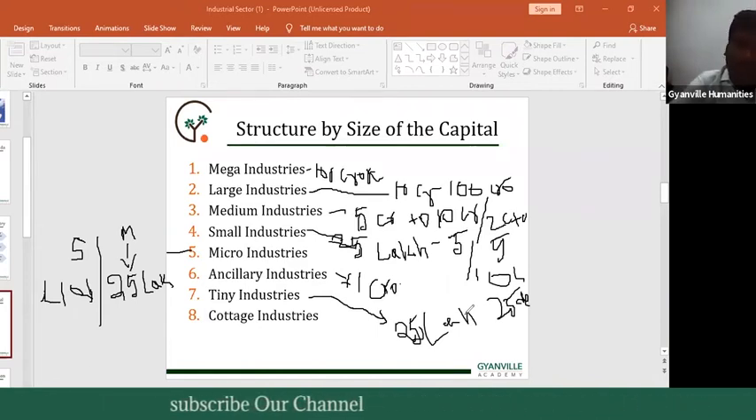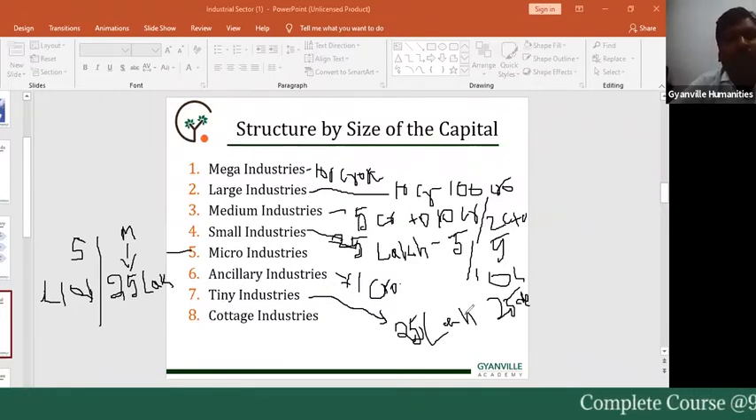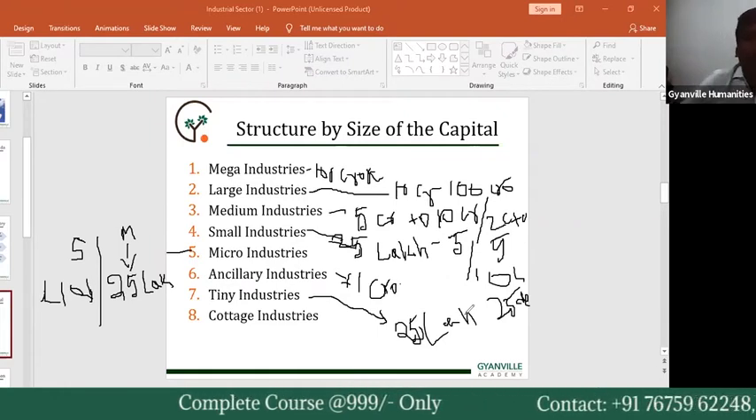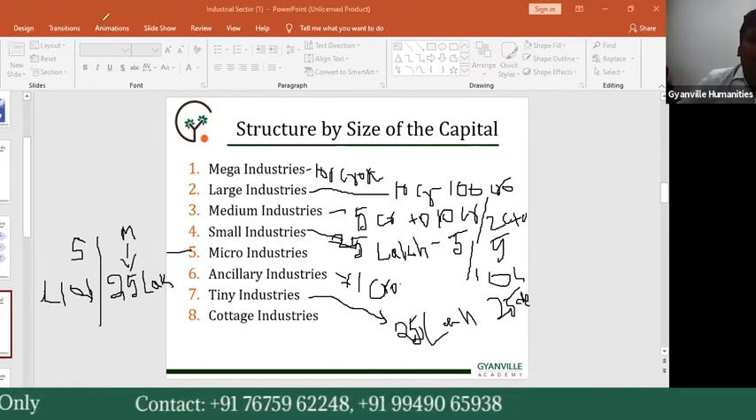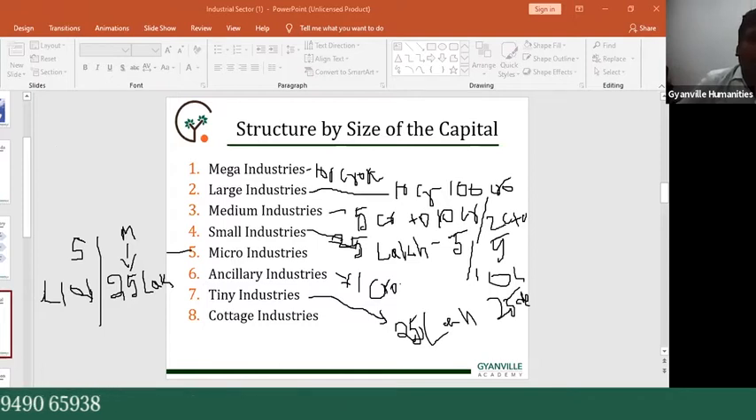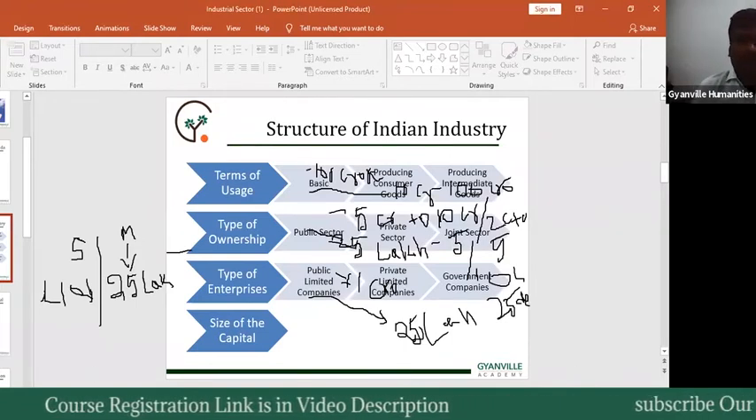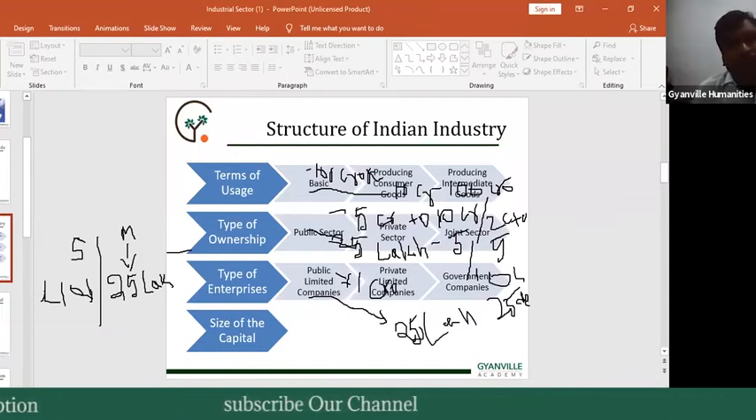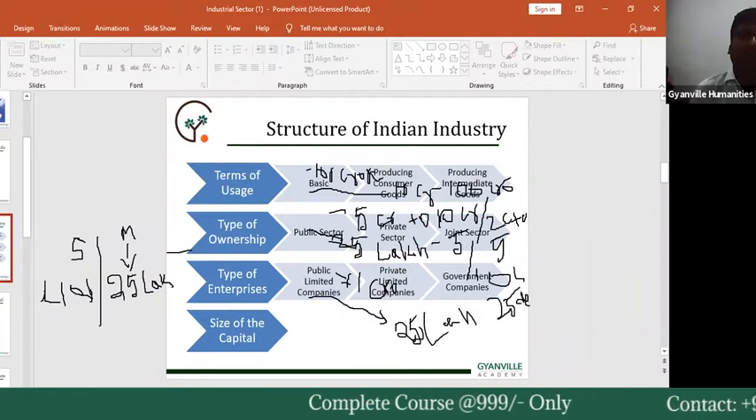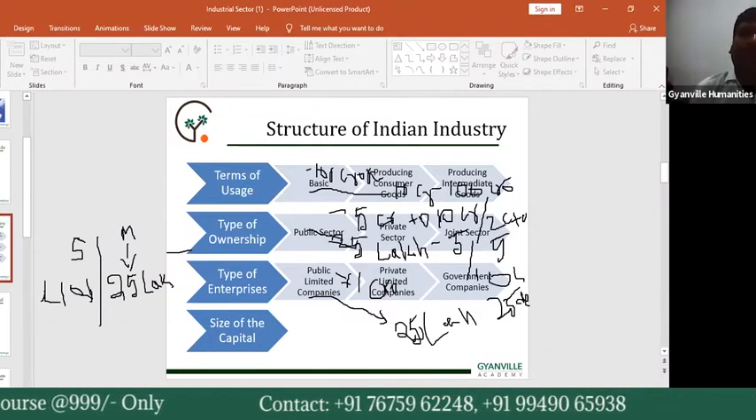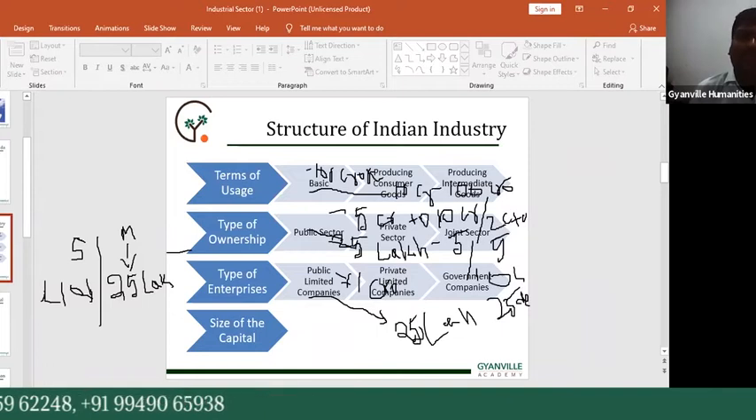So these all are the structure of Indian industry. We have 4 structures or 4 ways of classifying Indian industries. The first one is usage based industries: capital goods industries, consumer goods industries, and intermediate goods industries. This classification is based on the usage of the industry products, in these three types.